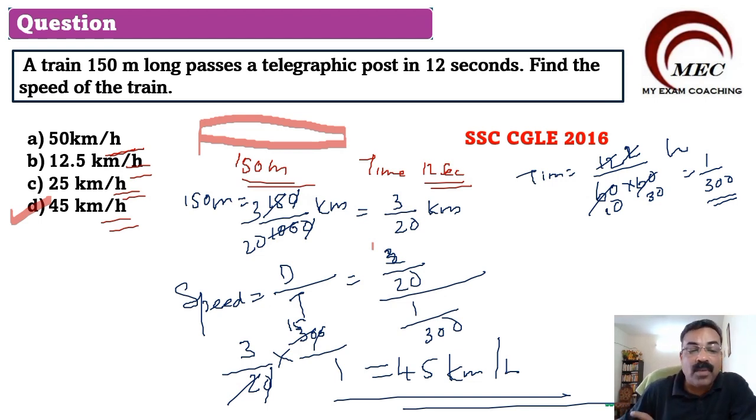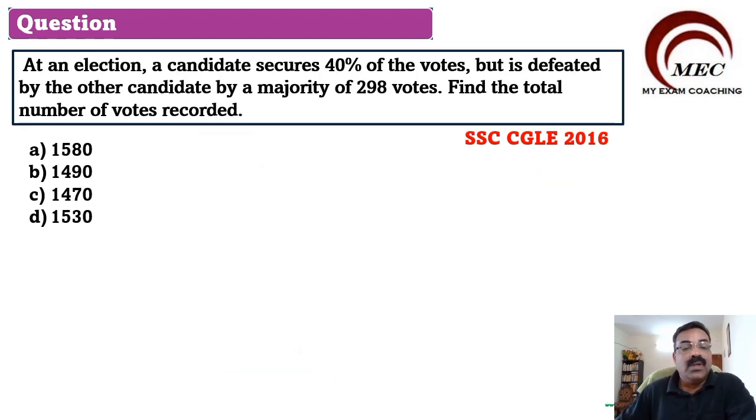Okay, so I hope you are clear with this. So let us go to the next question. The question is here: at an election, a candidate secures 40% of votes, but is defeated by other candidate by a majority of 298 votes. Find the total number of votes recorded. Very interesting question. Let us solve this question like this.